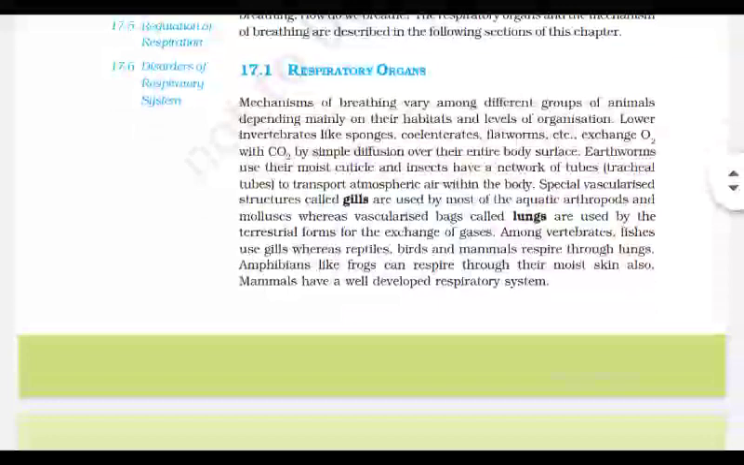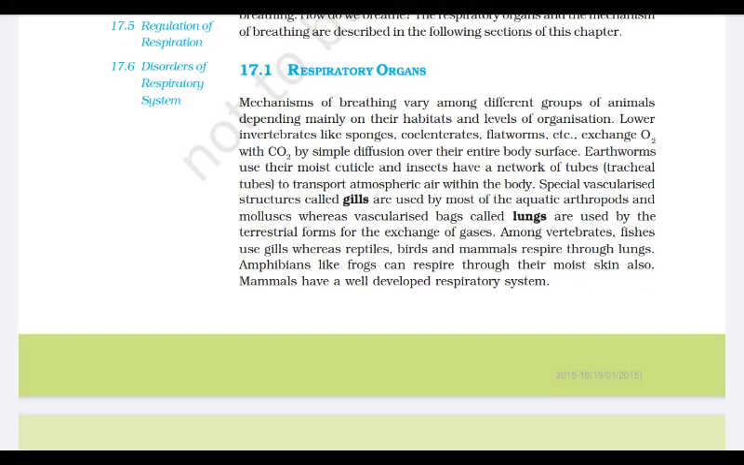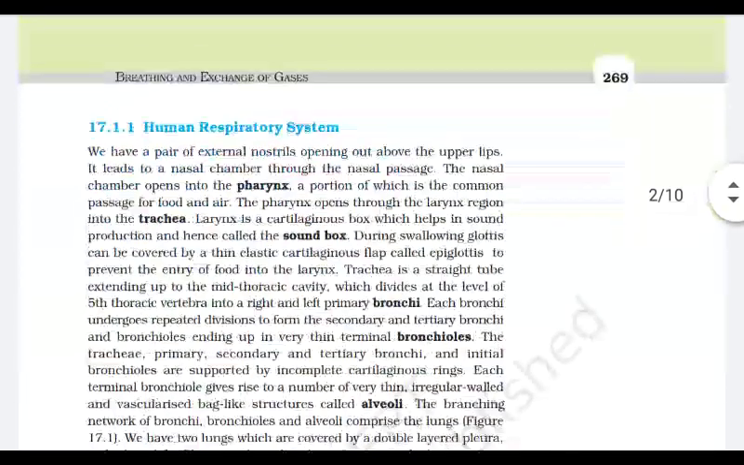The first topic is the respiratory organs. Different animals have different respiratory organs for the process of respiration. For example, gills are special structures present in aquatic arthropods and mollusks, while in terrestrial animals we have lungs for the exchange of gases.